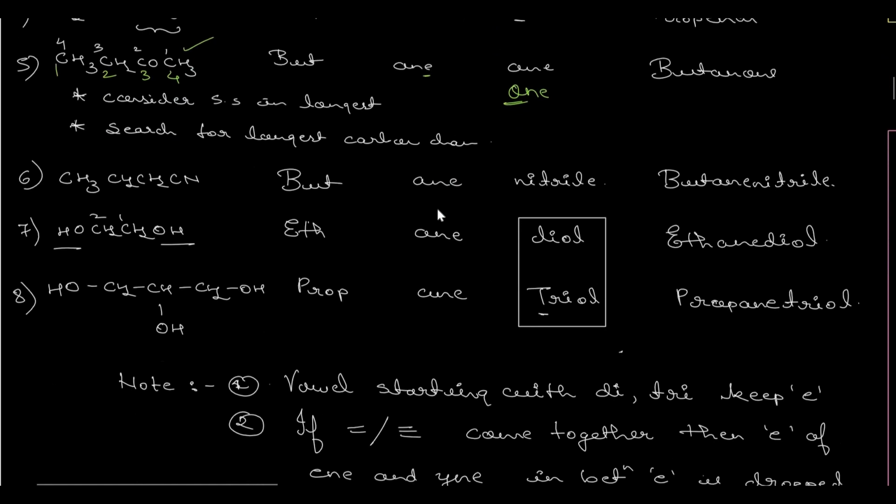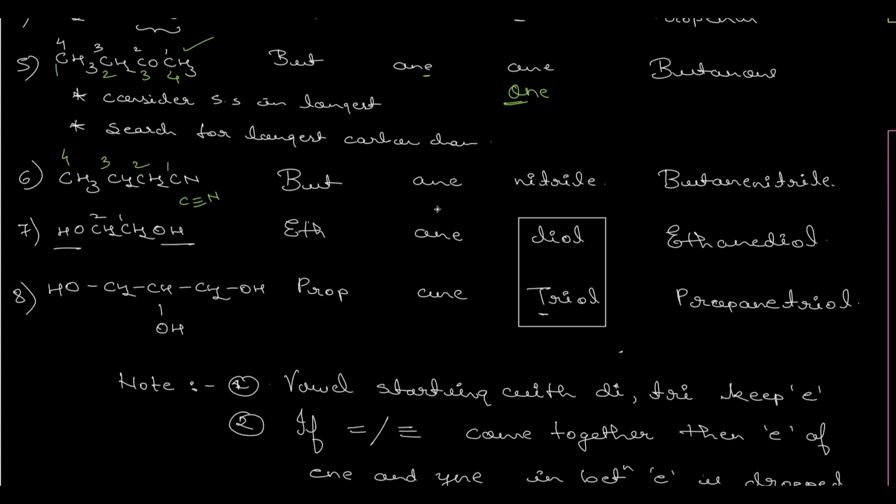Okay, sixth example, CH3, CH2, CH2, CN. Now this is a nitrile group. Remember this nitrile. This is a nitrile group. So start numbering again. The functional group consists of the carbon. So we'll prioritize this carbon and we'll start numbering from this carbon itself. So 1, 2, 3, 4.